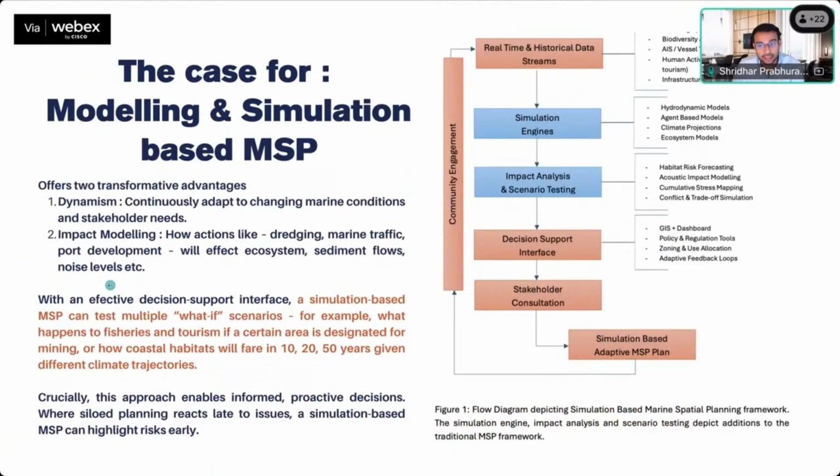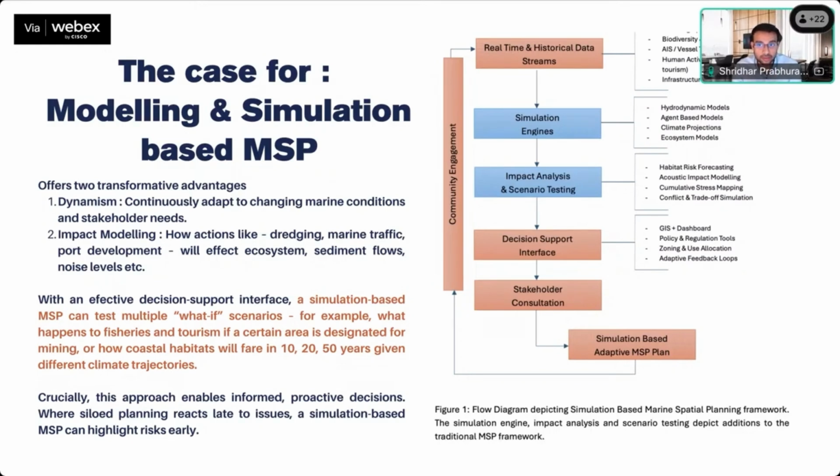That missing angle is what causes such issues to begin with. And again, reiterating the root cause that I mentioned before, it's not that the stakeholders do not want to do it. It's just that there is no decision support interface that allows them to easily do that. And there's no mandate that requests them to perform a cumulative impact assessment while performing a particular project. So what is then modeling and simulation based MSP?